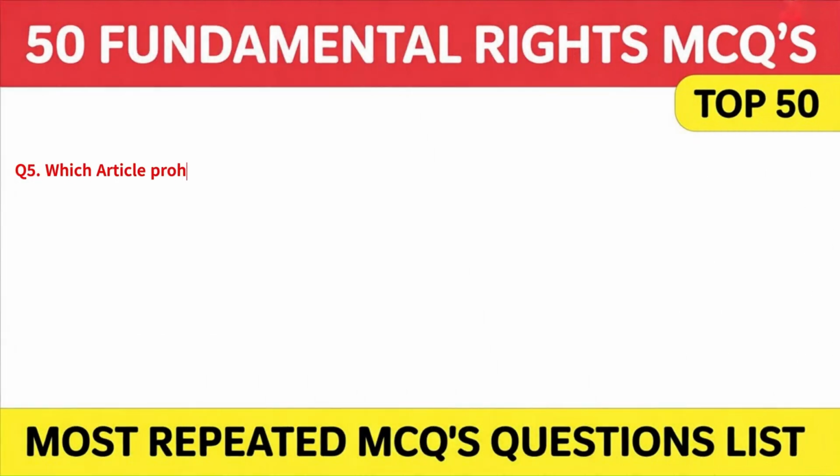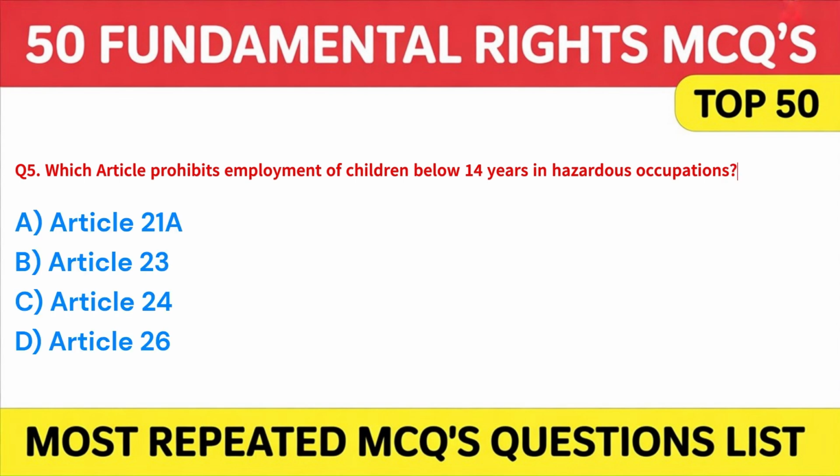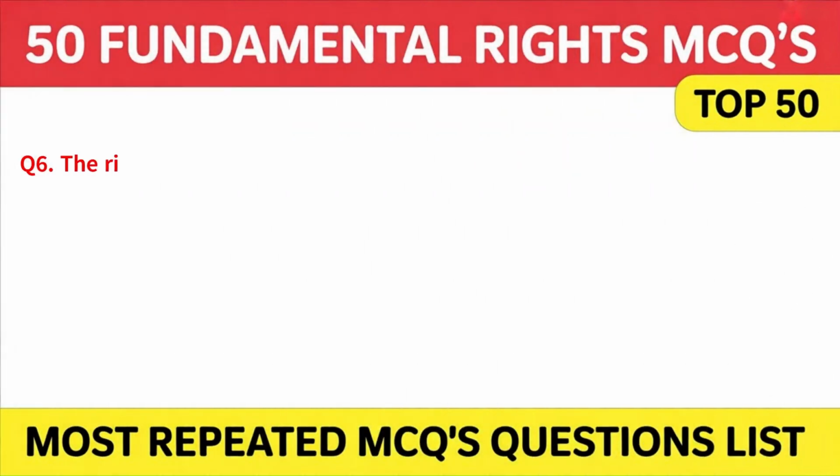Which article prohibits employment of children below 14 years in hazardous occupations? A. Article 21A. B. Article 23. C. Article 24. Or D. Article 26. Answer: C. Article 24. Next question is, the right to form cooperative societies was added by which amendment?